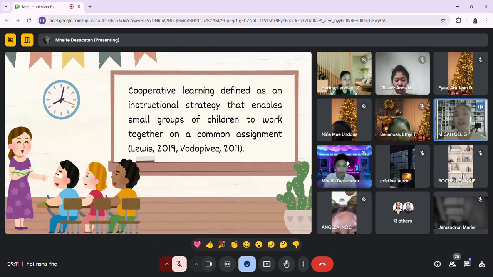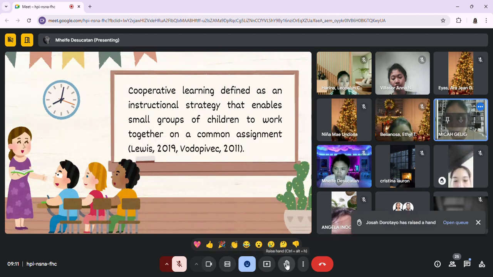Instead of working alone, they share ideas and help each other understand the subject. This approach makes learning more engaging and encourages teamwork. So can someone read the definition?